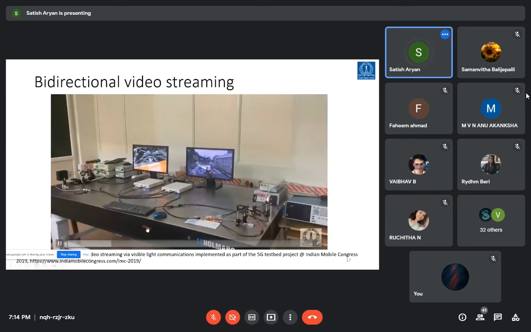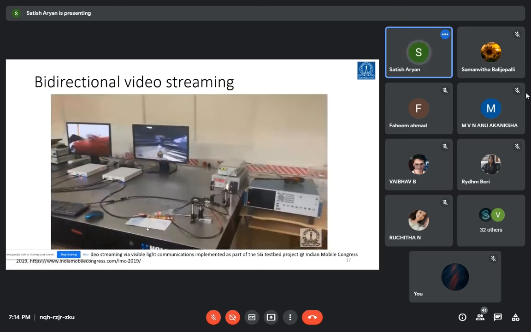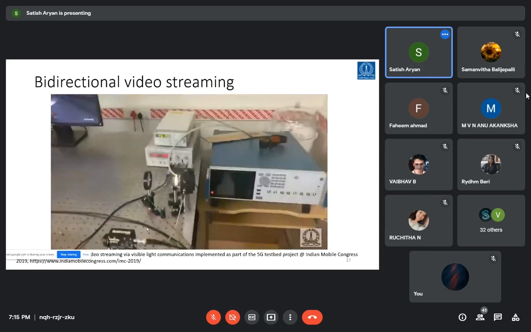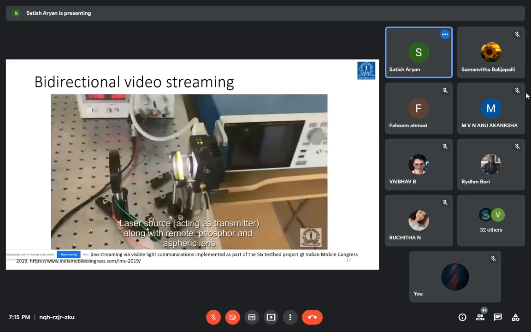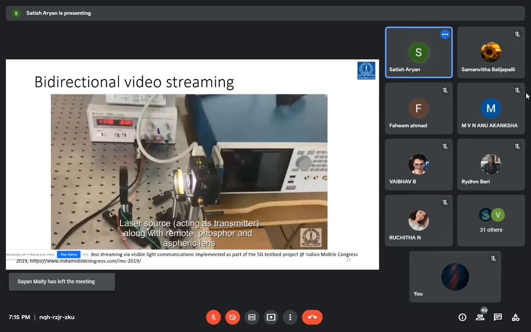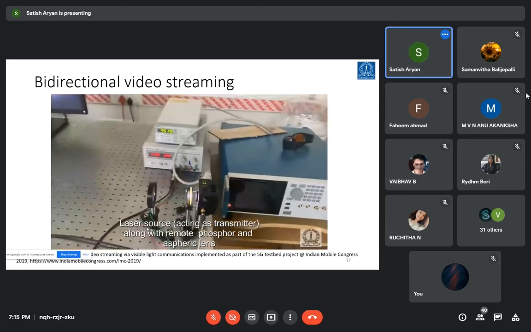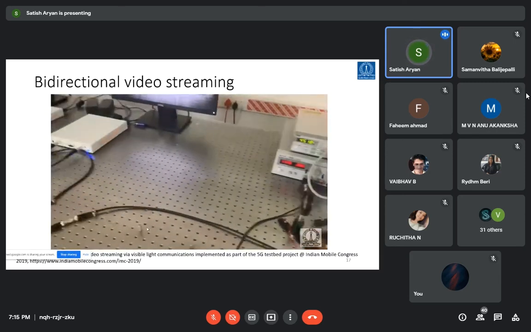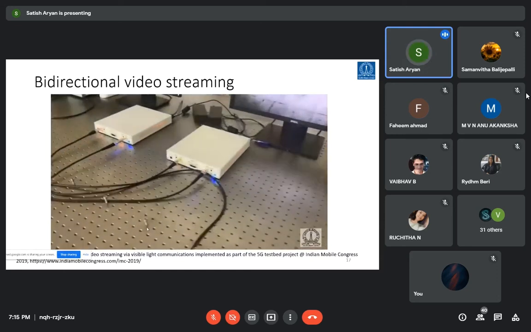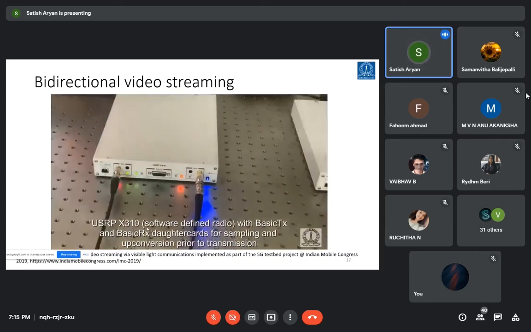Here you can see some video streaming going on because the setup is on. This is our downlink source, the laser source. You can see the blue light coming, and after the phosphor it becomes white light. This is our 2 meter transmitting distance.